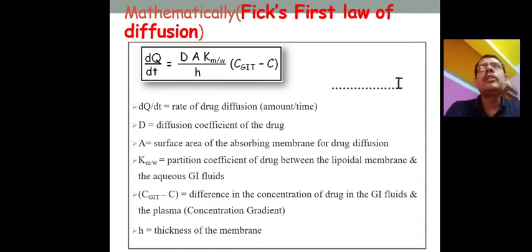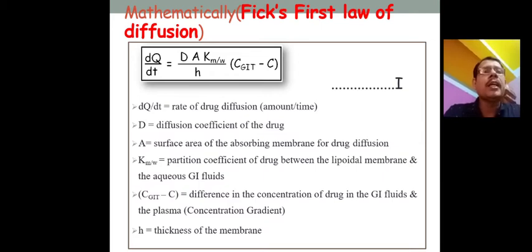And which factors affect drug absorption by passive diffusion? The rate of diffusion equals dQ/dt, that means the amount of drug absorbed at a certain time, and it varies as D A Km/w by h into (CGIT minus C plasma). dQ/dt is the rate of diffusion, that means the amount of the drug which will be absorbed in a certain part of time. D is the diffusion constant. If the diffusion constant increases, the drug will have better diffusion.